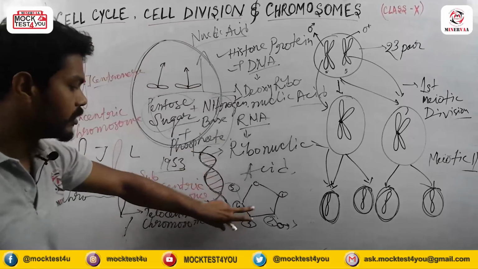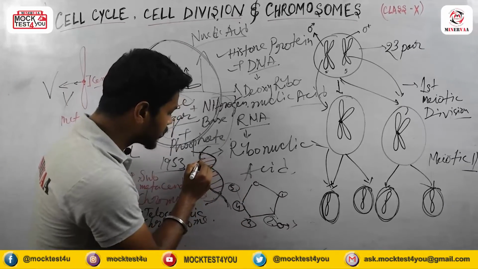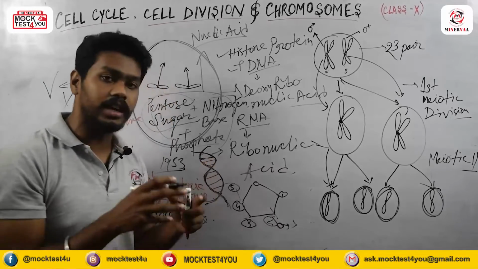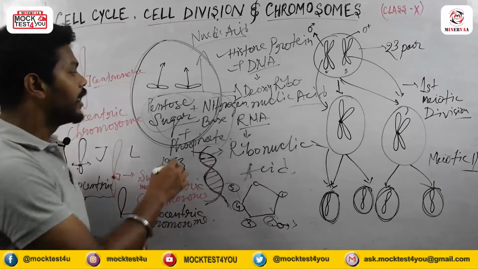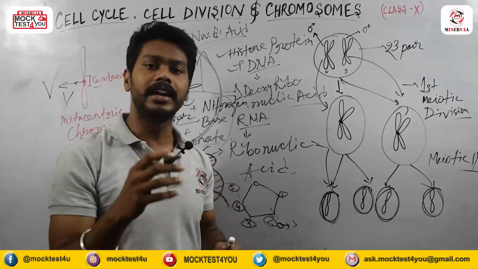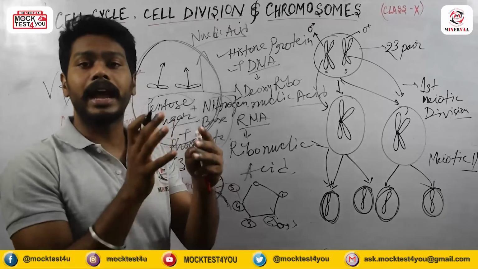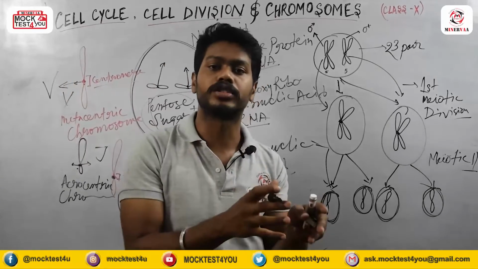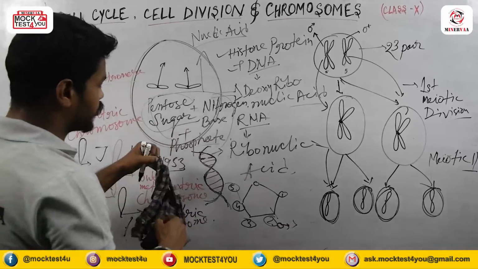contains only this pentose sugar and phosphate group, and inside, the bond-like structure that is showing is actually the nitrogen base. This nitrogen base contains different types of nitrogen bases: it can be adenine, guanine, cytosine or thymine. I'll write it here because you have to understand this.